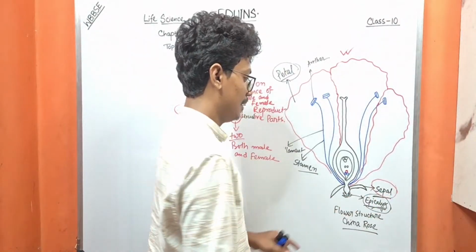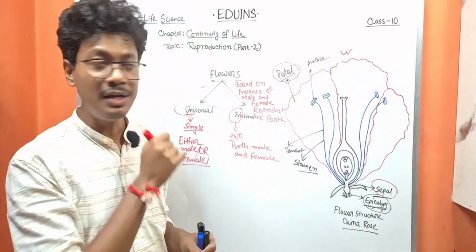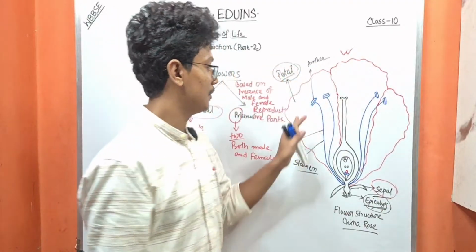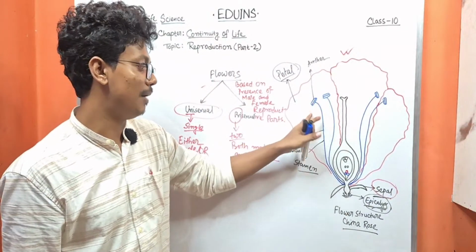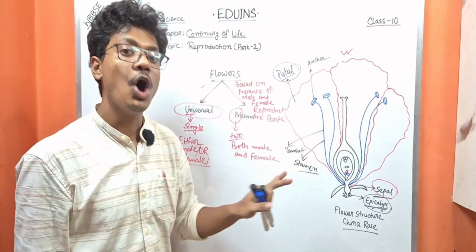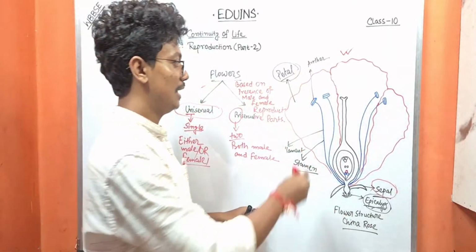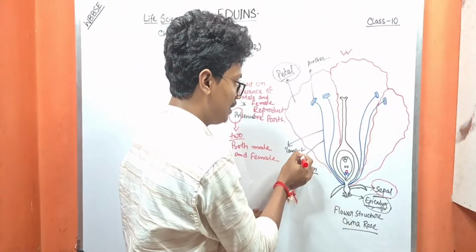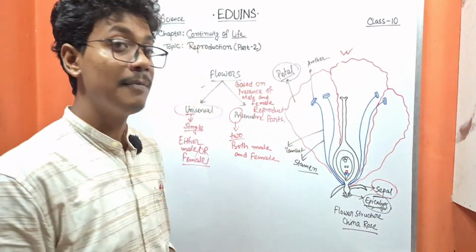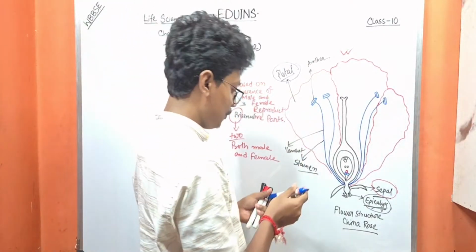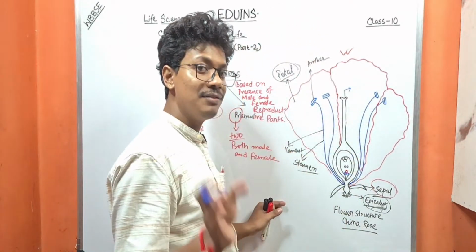Number two is the petals, which are collectively called the corolla. Number three is the male reproductive part, the stamen or androecium, which is further divided into two parts, that is filament and anther. And number four is the female reproductive part, which has three parts.